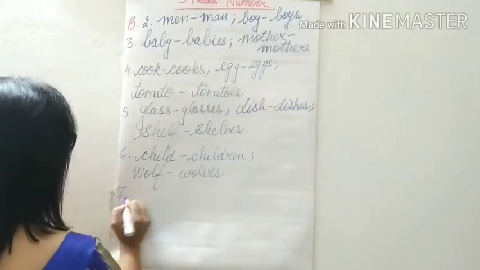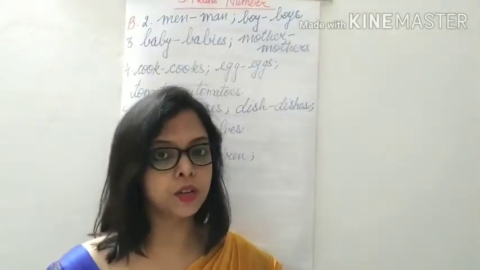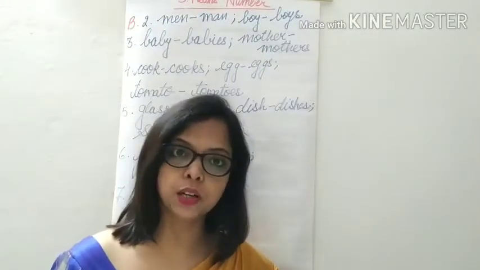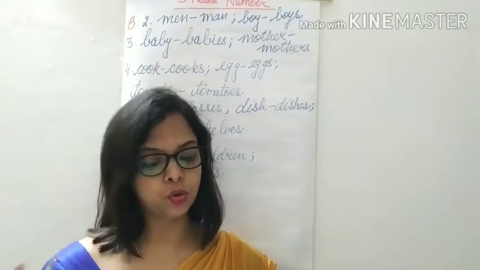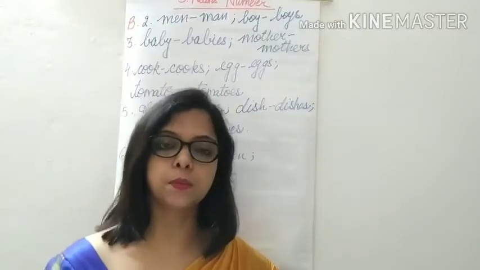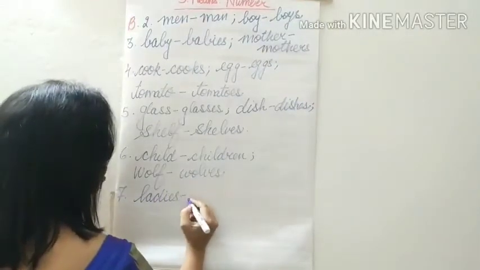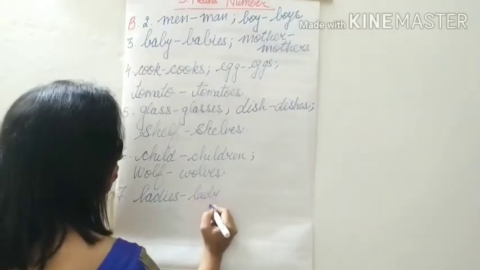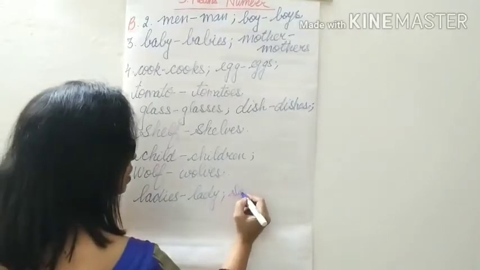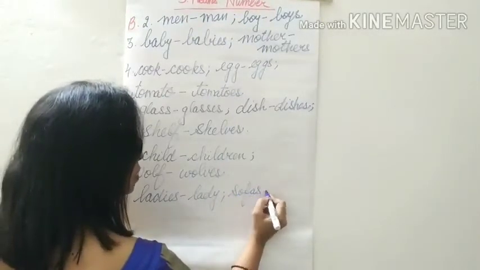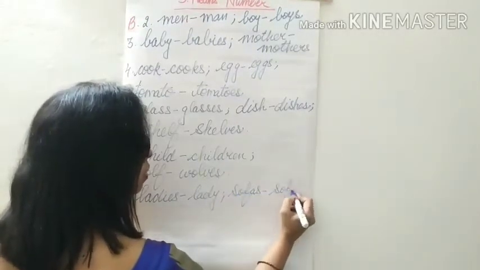Seventh one, the ladies sat on sofas and the men were standing. So ladies plural, so it becomes lady, and sofas plural, so it becomes sofa. So ladies, singular is lady, and sofas, singular is sofa.